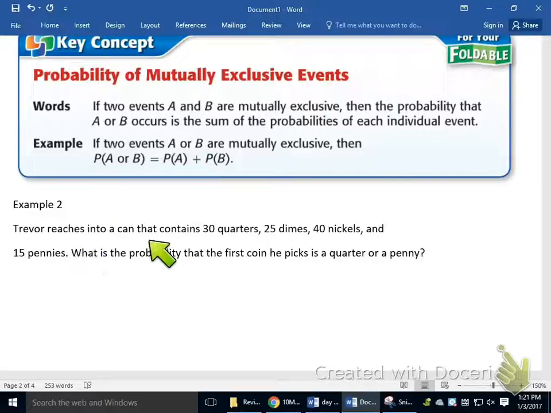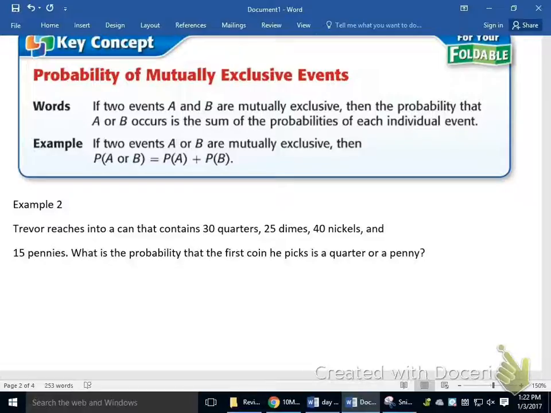Trevor reaches into a can that contains 30 quarters, 25 dimes, 40 nickels, and 15 pennies. What is the probability that the first coin he picks is a quarter or a penny? Now, we're figuring that each of these is equally likely, that the size is not impacting his probabilities. The probability that he picks a quarter or a penny, let's deal with the quarter first. And by the way, these are mutually exclusive events because there is no quarter that is also a penny, or vice versa. So they are 2 completely separate groups.